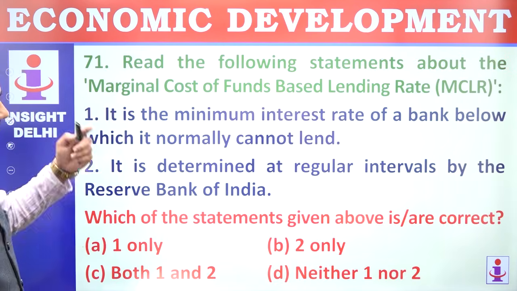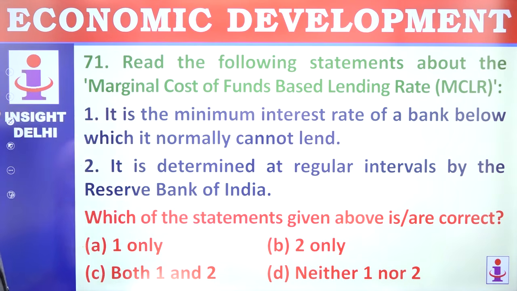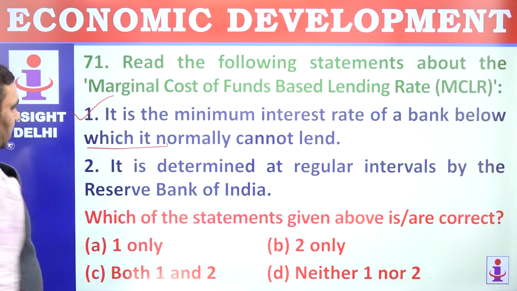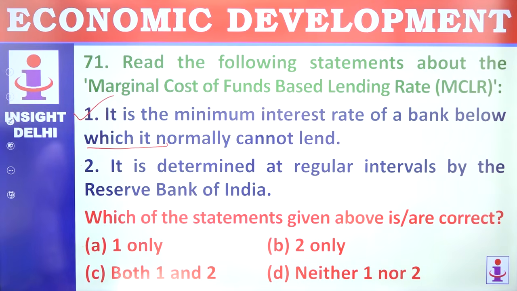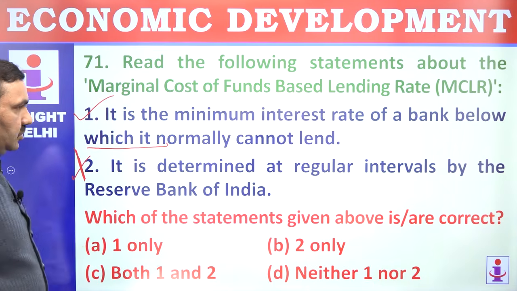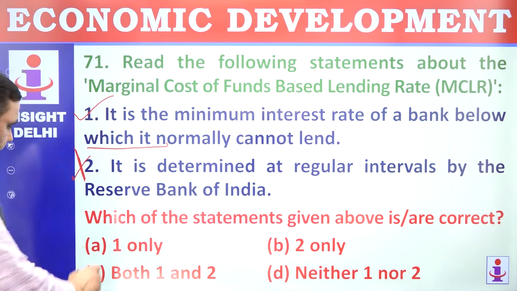71. Read the following statements about marginal cost of funds based on MCLR. That is marginal cost of funds based lending rate. It is the minimum interest rate of a bank below which normally a bank cannot lend. That's correct. It is determined at regular intervals by the bank itself. So banks themselves determine it, not outsiders or someone else. Only 1, that is A.